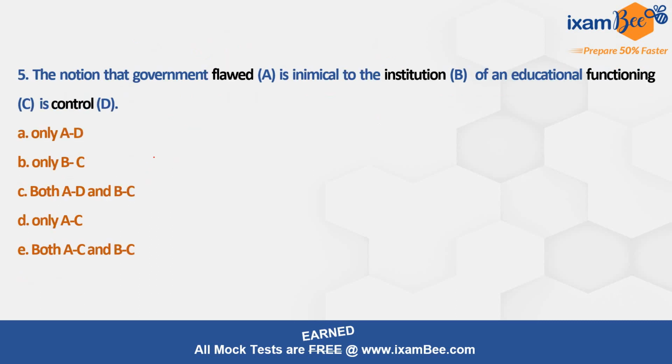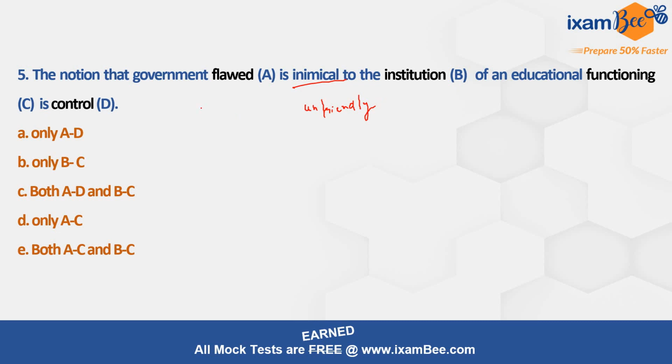चलिए एक और क्वेश्चन हम देखते हैं. The notion that government fraud is inimical to the institution of an educational functioning is control. Right? See, the meaning of the word inimical is something that is unfriendly, or something that is harmful, something that is not good for one, right?